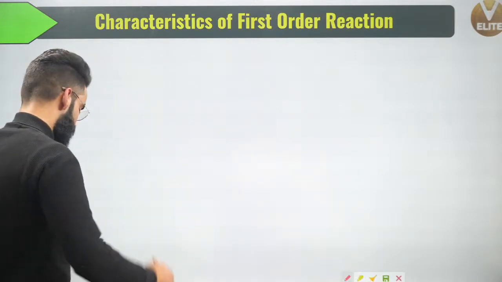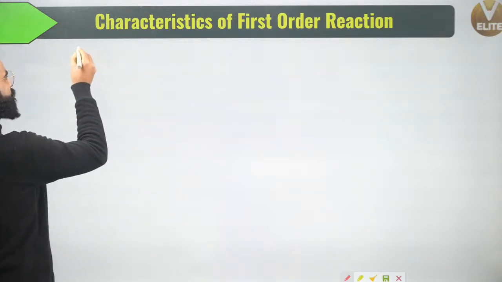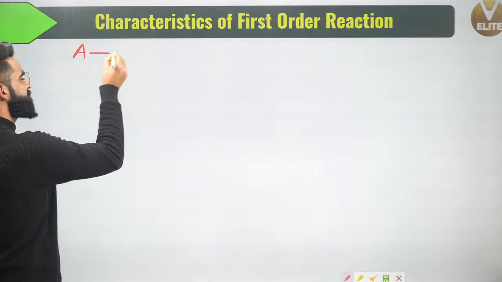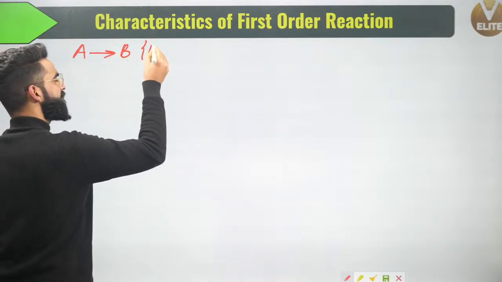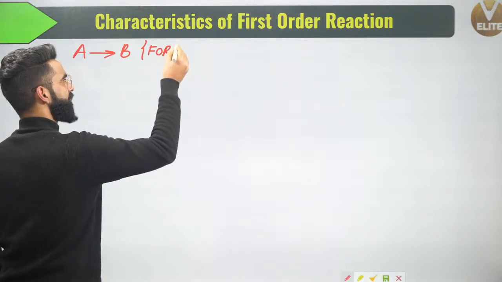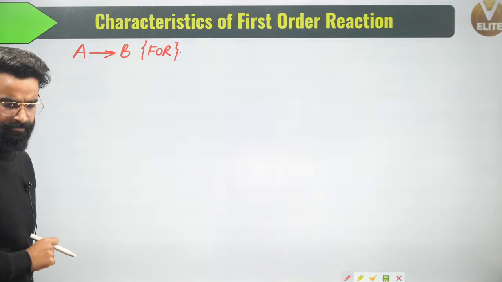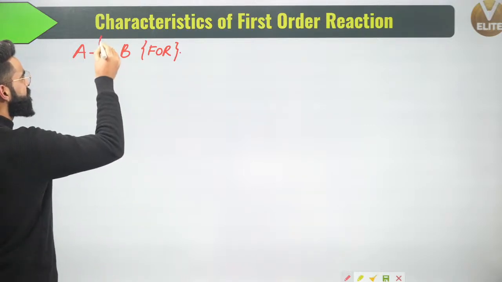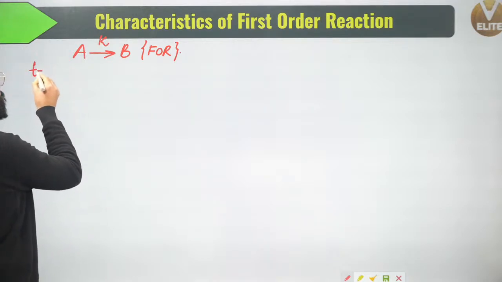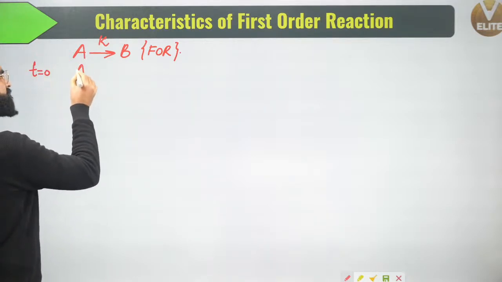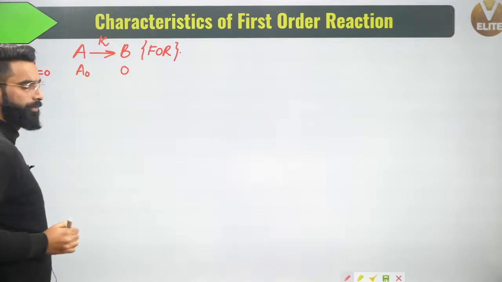See guys, for example, I'm taking a first order balanced chemical equation, which is of order 1. Let's assume the rate constant of the reaction is K. At time t equal to 0, the concentration of reactant is represented by A0 and the concentration of product is represented by 0.